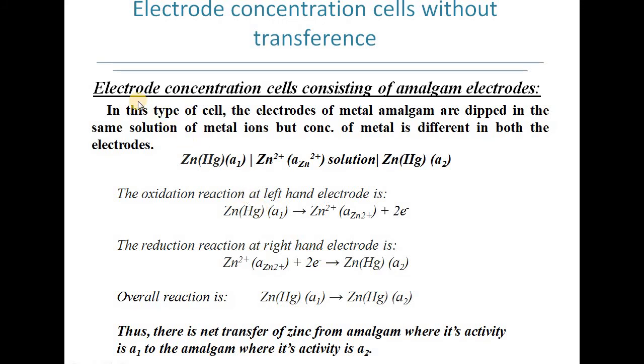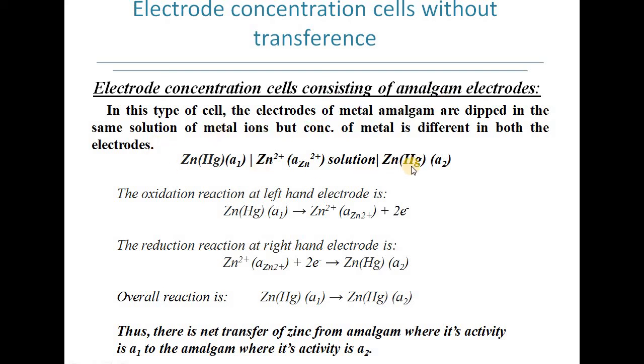Now the second example is electrode concentration cells consisting of amalgam electrodes. The first one was the gaseous electrode and the second one is the amalgam electrode. In this type of cell, the electrodes of metal amalgam are dipped in the same solution of metal ions, but the concentration of metal is different in the two electrodes.